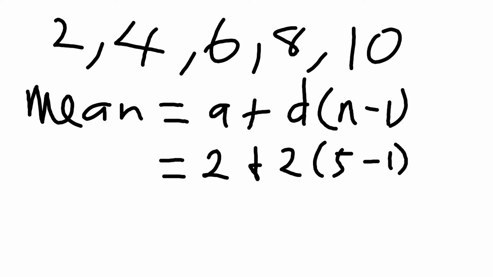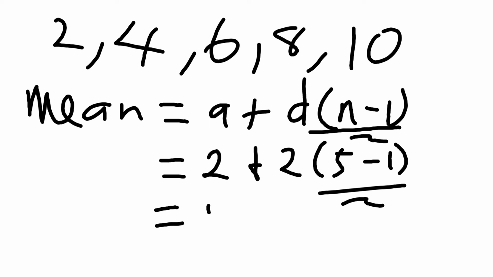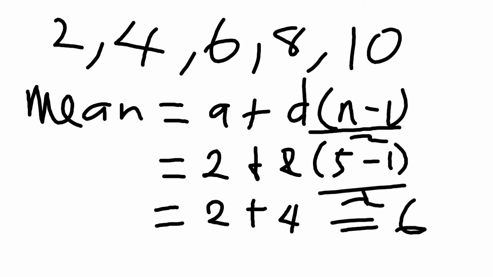No, this is over 2. All over 2. So this is equal to 2 plus, these two cancel these two, 5 minus 1 is 4, and 2 plus 4 is 6. So if you look at it now, the 6 is also the median. So we are correct. So this formula works out.